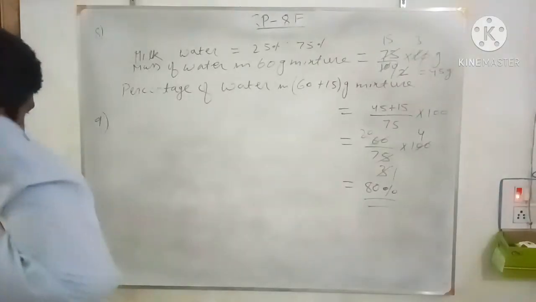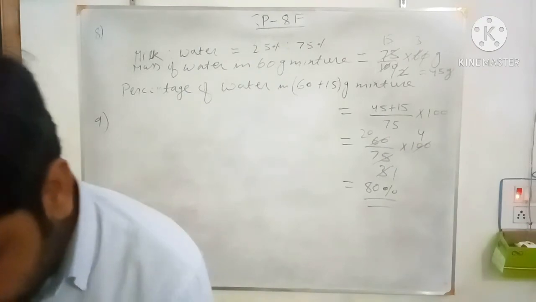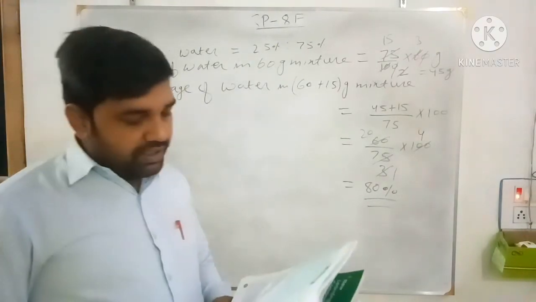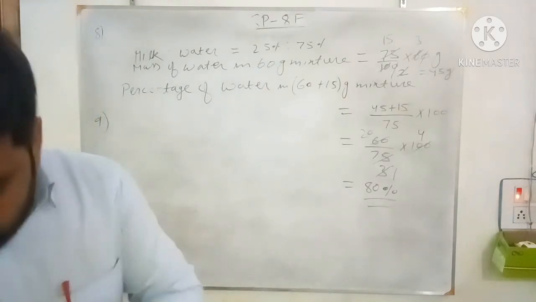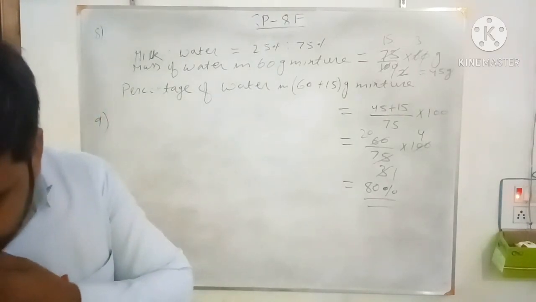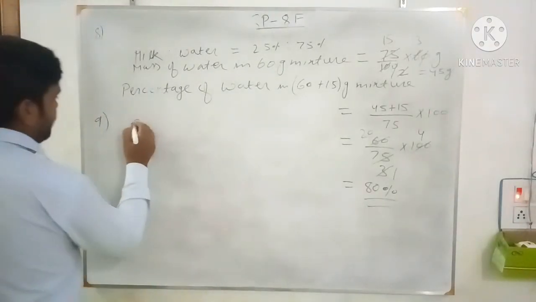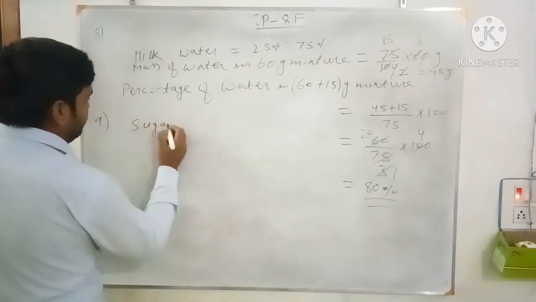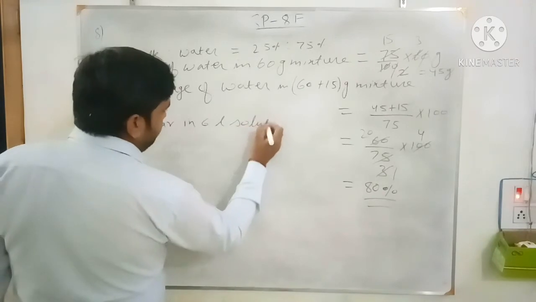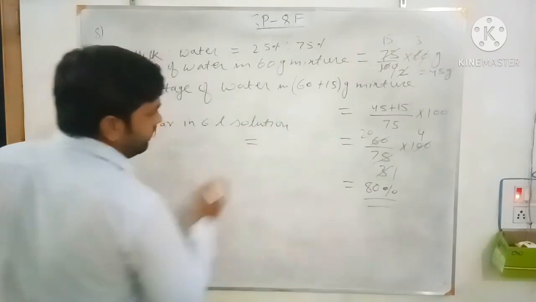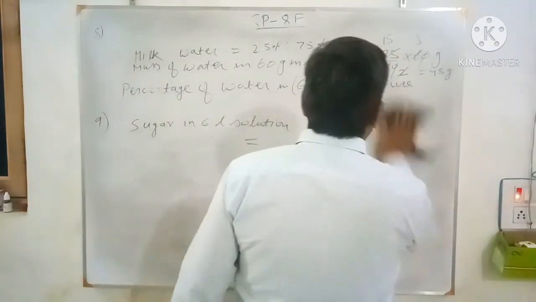First you calculate the sugar in 6 liter solution, because the 6 liter solution contains 4% sugar, so how much sugar is there, first you calculate that.